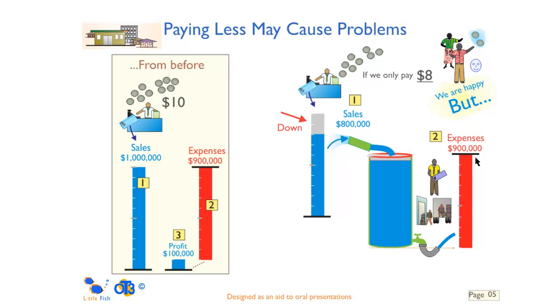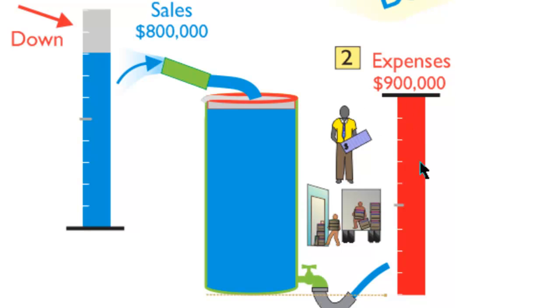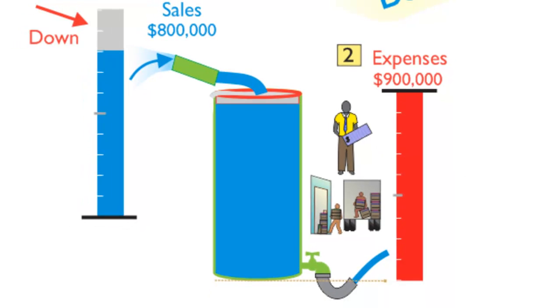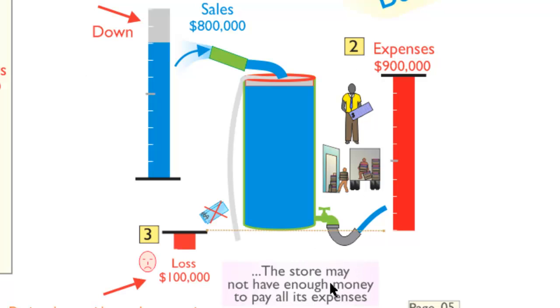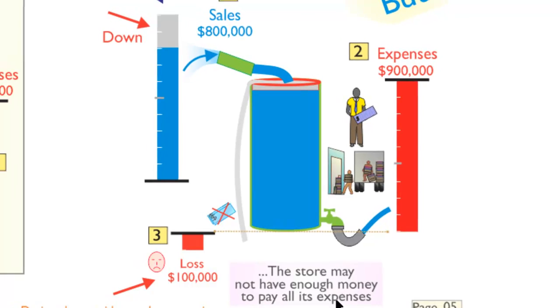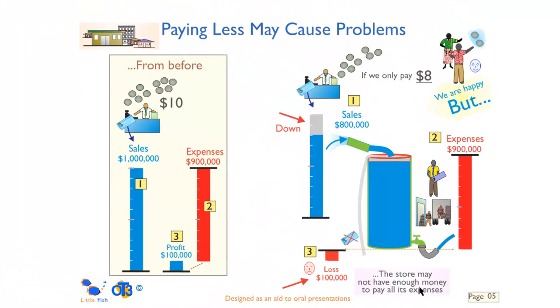And now you'll notice that this red expenses bar is bigger than the blue money bar where the sales are flowing in. So we have less. The money in the tank isn't enough to cover all the expenses. The rim of the tank goes red and says, well, hey, we're short. And when we see if there's any overflow, obviously if we haven't filled up a tank, there will be no overflow, and the store may not have enough money to pay all of its expenses. Let's look at this in a little bit more detail.